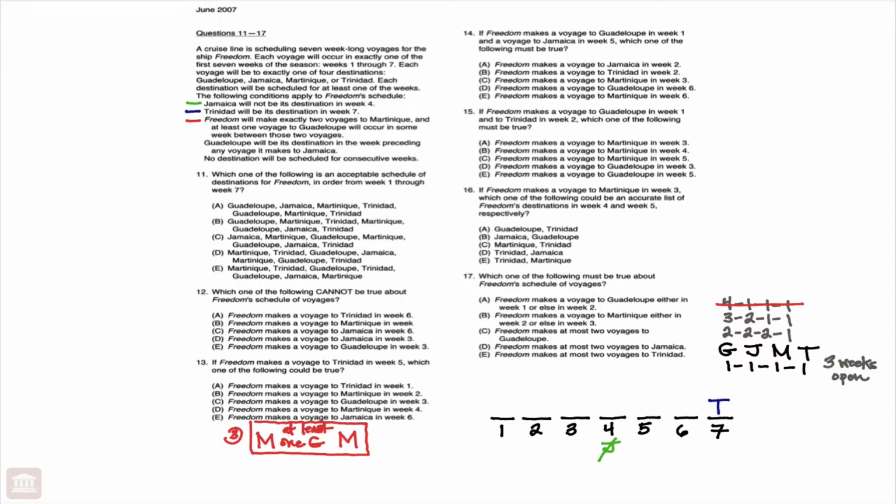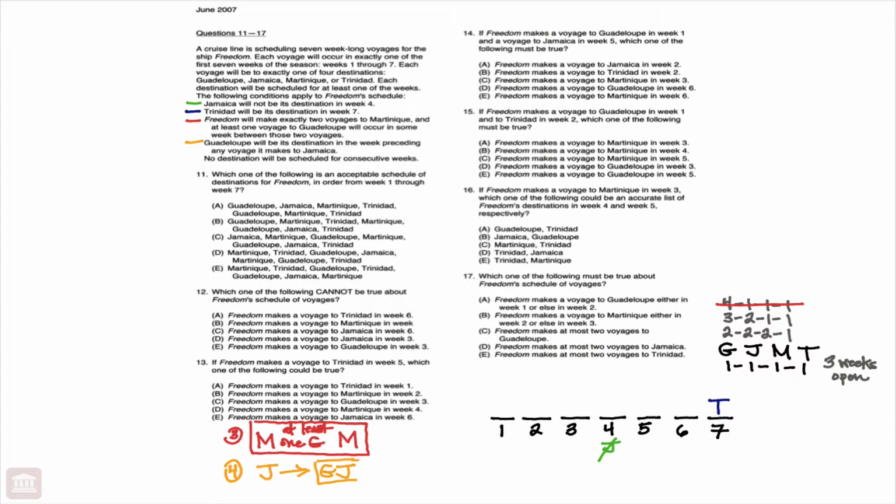Turning our attention now to the 4th condition, Guadalupe will be the destination in the week preceding any voyage it makes to Jamaica. All right, so it's really important to think carefully about what this rule is saying, because again, we know any introduces a sufficient condition. So any voyage it makes to Jamaica must be preceded by a trip to Guadalupe.